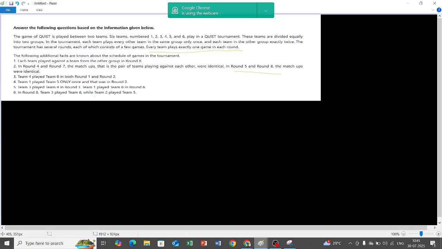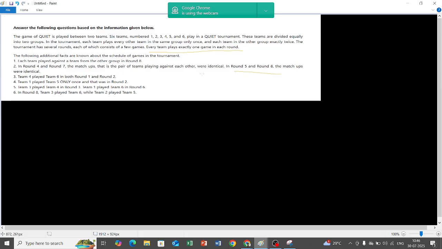So the game of quiz is played between two teams, so two teams are needed for the game. Six teams, numbered 1, 2, 3, 4, 5 and 6, play in the quiz tournament. So 6 teams have participated, but each game is between two teams.